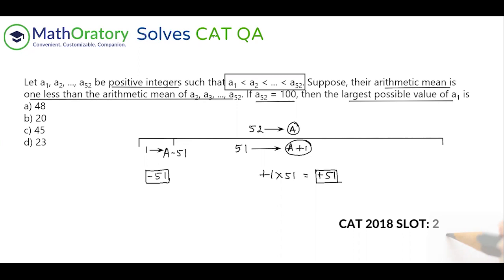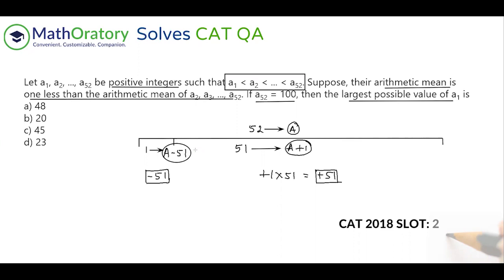So we have to try and maximize this value. We're looking for the largest possible value of A1, so we are tending to maximize this particular value, A minus 51. So let us try to understand that. It should be pretty obvious now that if I have to maximize A minus 51, I have to actually maximize A, right?